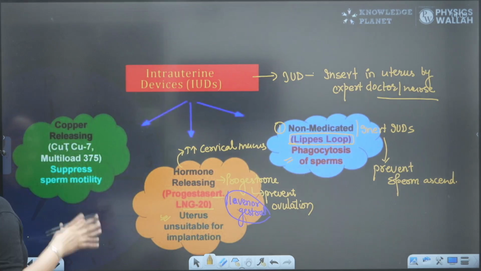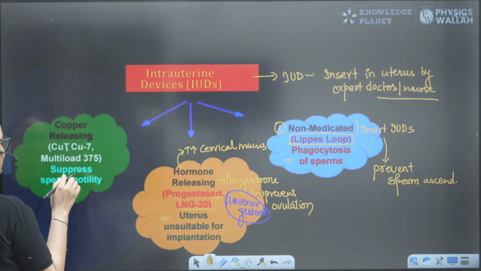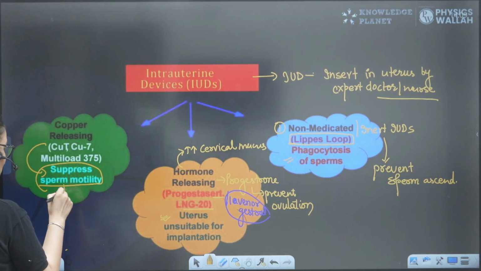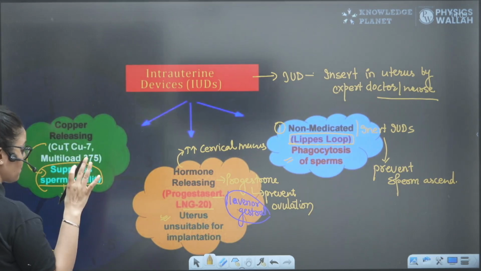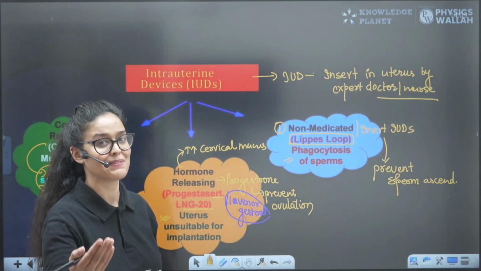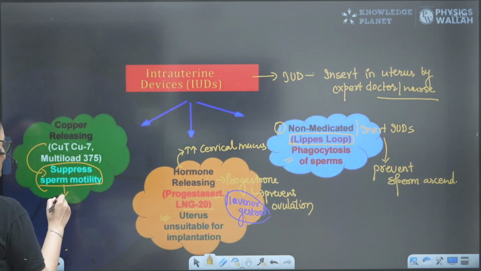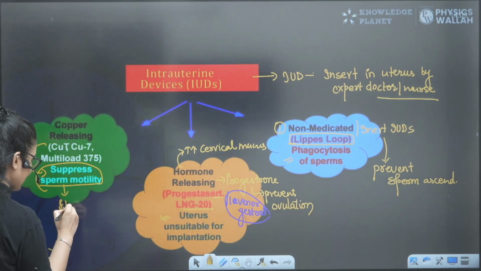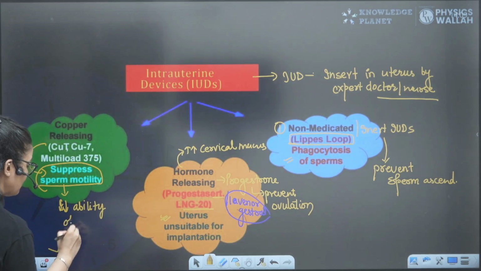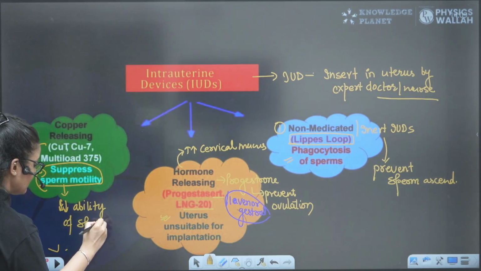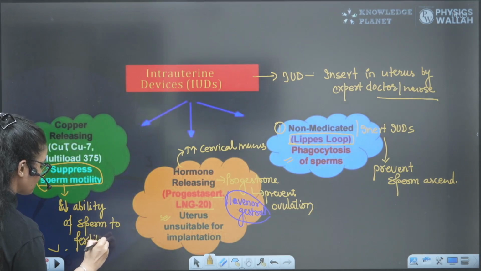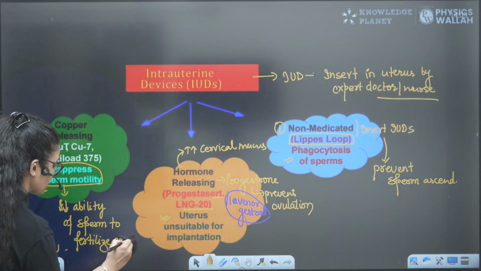Next is the copper-releasing IUD: Copper T, Multiload 375. They suppress sperm motility, and when sperm motility is suppressed, it will not be able to fertilize the egg. So it decreases the ability of sperm to fertilize the egg.